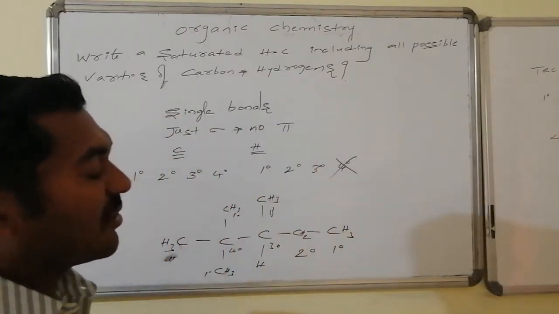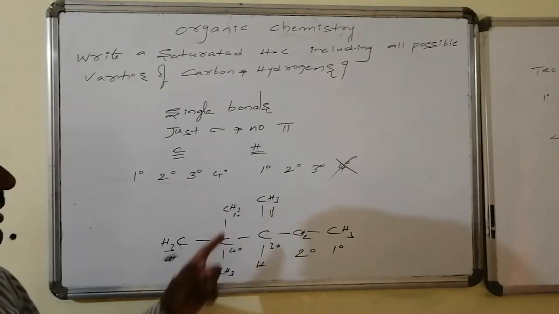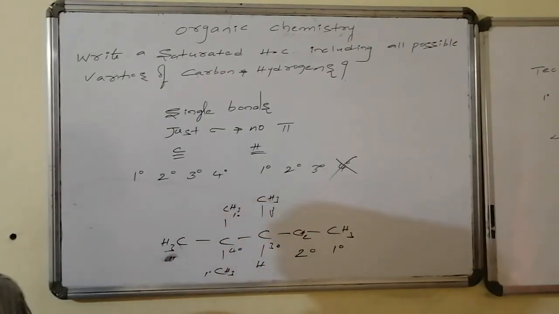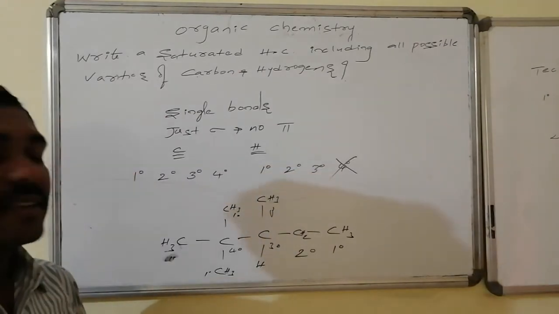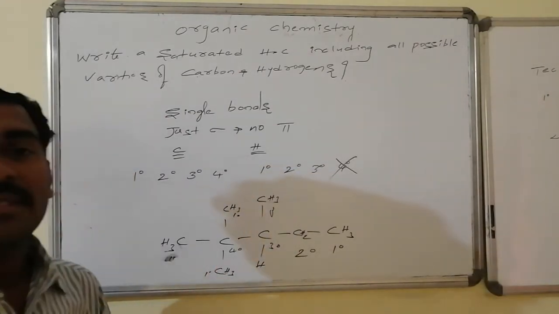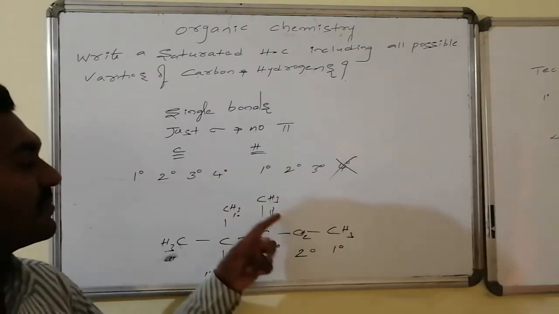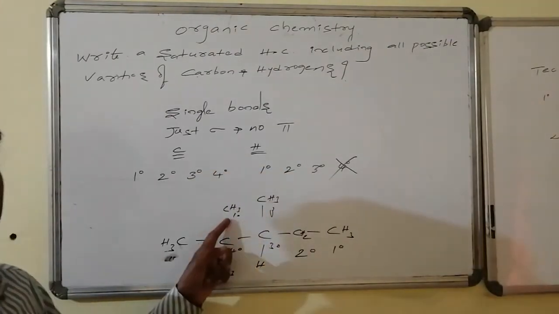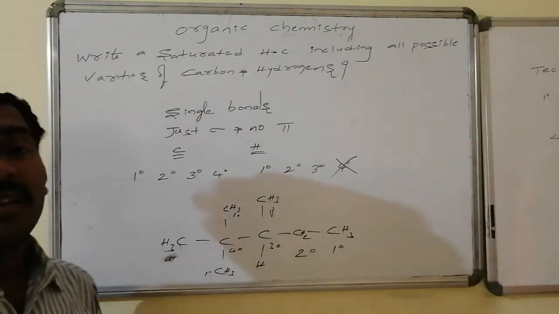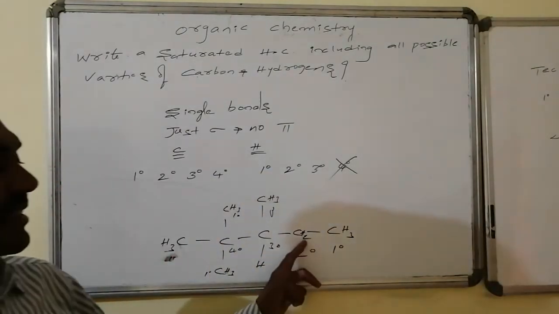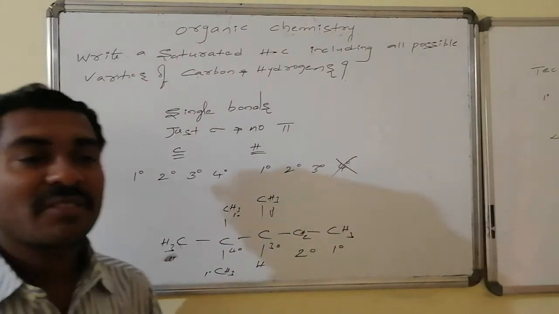Thus here, how many carbon atoms of primary type do we have? 1, 2, 3, 4, 5. 5 carbon atoms are primary. And how many are secondary? Only 1 is secondary, 1 is tertiary, 1 is quaternary. And if you count the number of primary hydrogens, here 3 plus 3, 6 plus 3, 9 plus 3, 12 plus 3, 15 primary hydrogens are there, secondary hydrogens are 2, tertiary hydrogen is 1, quaternary hydrogens are 0.